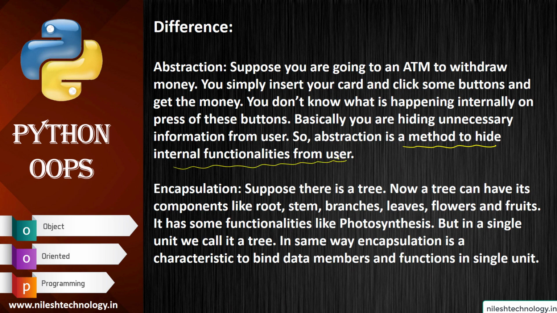This is abstraction. And what is encapsulation? Suppose there is a tree. Now a tree has components like roots, stem, branches, leaves, flowers, fruits. It has some functionality like photosynthesis, but in a single unit we call it a tree. In the same way, encapsulation is a characteristic to bind the data members and functions in a single unit. So this is the difference between abstraction and encapsulation.